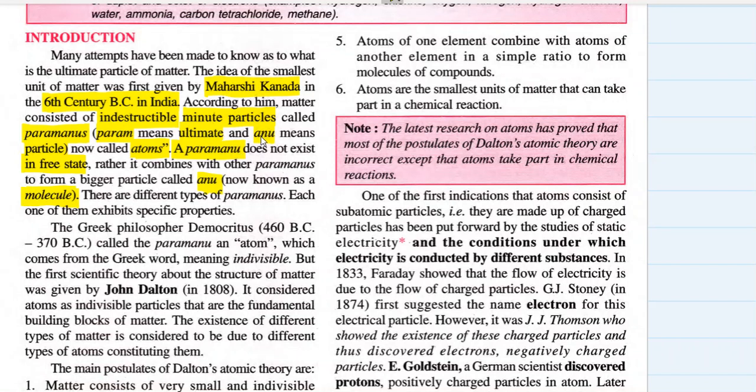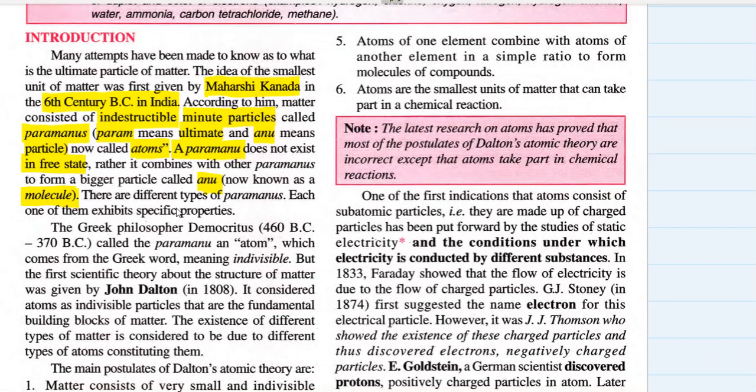Okay, actually, they have told Anu also means atom, and Anu also means molecule. Actually, Parmanu means molecule and Anu means atom, but doesn't matter. These things will not be asked in your exam. These are just for your general knowledge, but you must understand that this knowledge originated in India in 6 BC, a long time ago. There are different types of Parmanus.